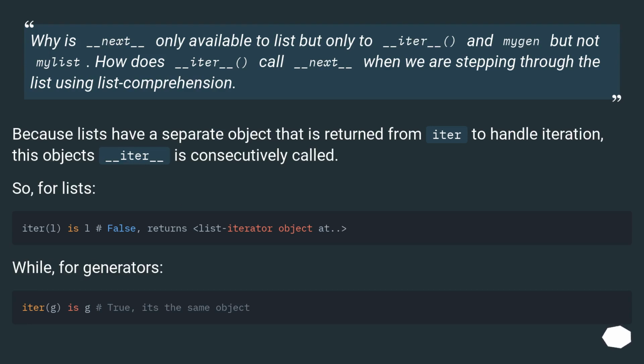Why is _next_ only available to iter_l and gen but not mylist? How does iter call _next_ when we are stepping through the list using list comprehension? Because lists have a separate object that is returned from iter to handle iteration, this object's _next_ is consecutively called. So, for lists. While, for generators.